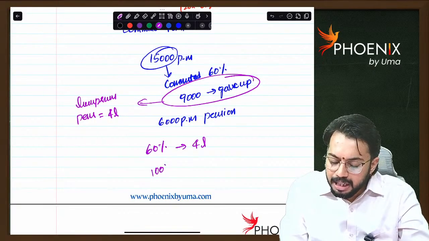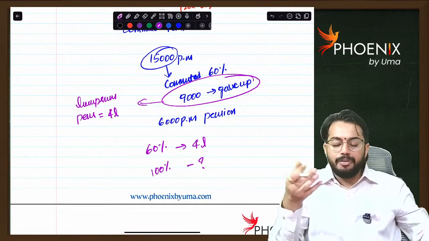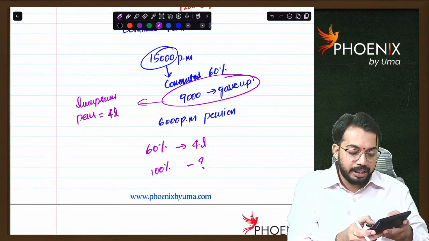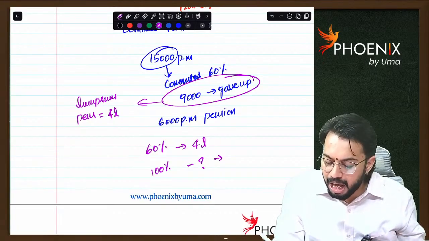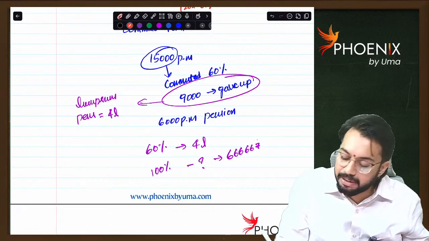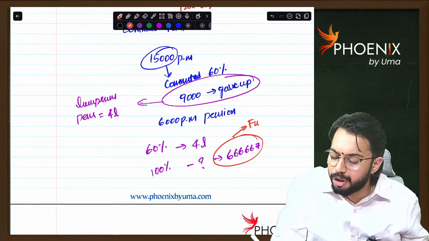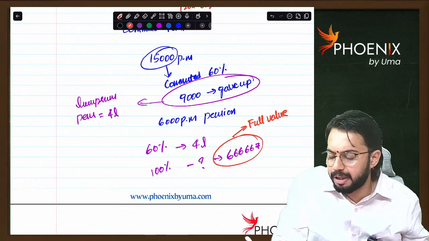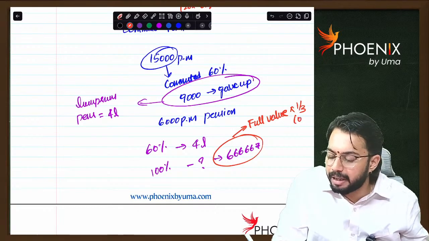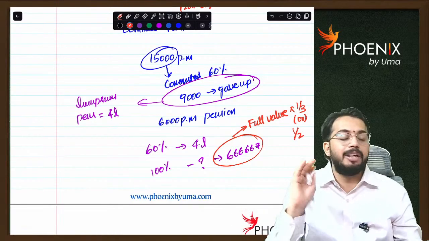If 100% is commuted, how much would he have received? 4 lakhs divided by 60 into 100, he would have received 6,66,667. This will be considered as the full value of commuted pension. Are you able to understand? On this full value of commuted pension, you will apply 1 by 3 or 1 by 2. Are you able to understand?